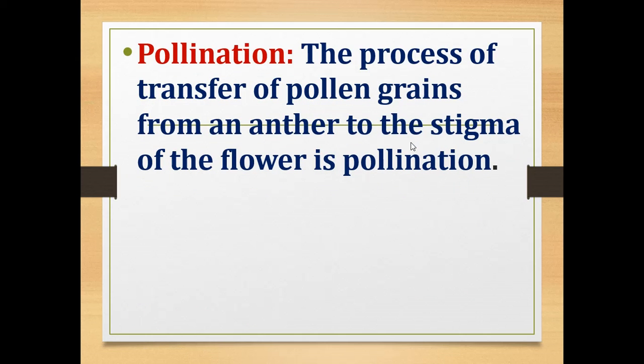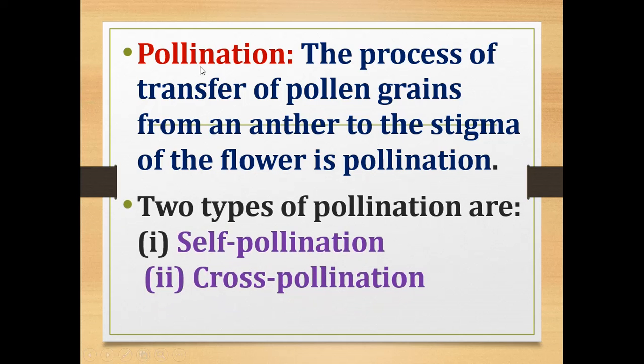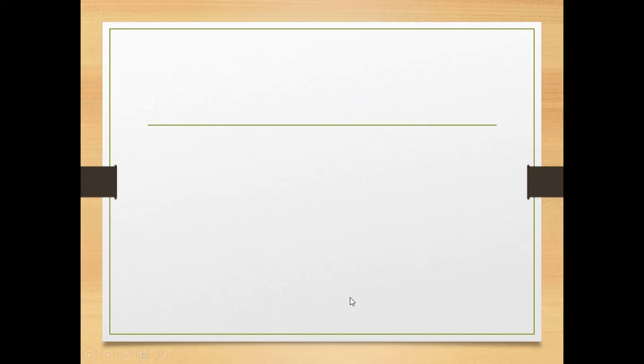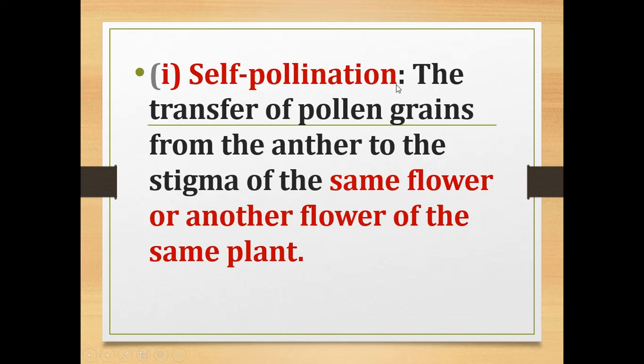Now what is meant by pollination? Pollination means the process of transfer of pollen grains from an anther to the stigma of the flower. So there are two types of pollination. They are self-pollination and cross-pollination. What are the two types of pollination? Self-pollination and cross-pollination.